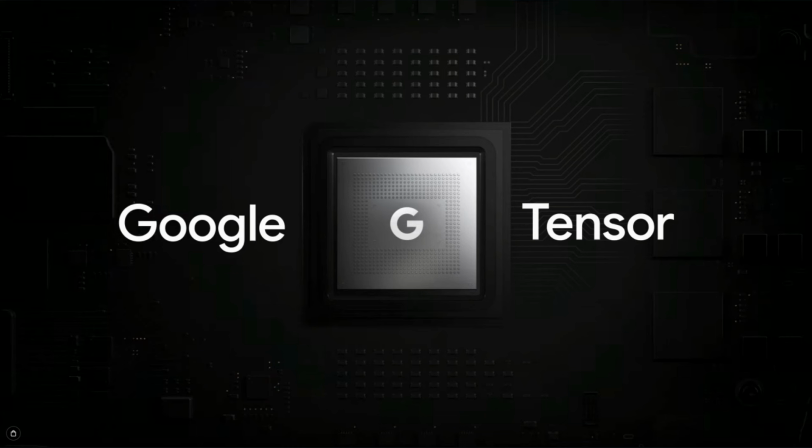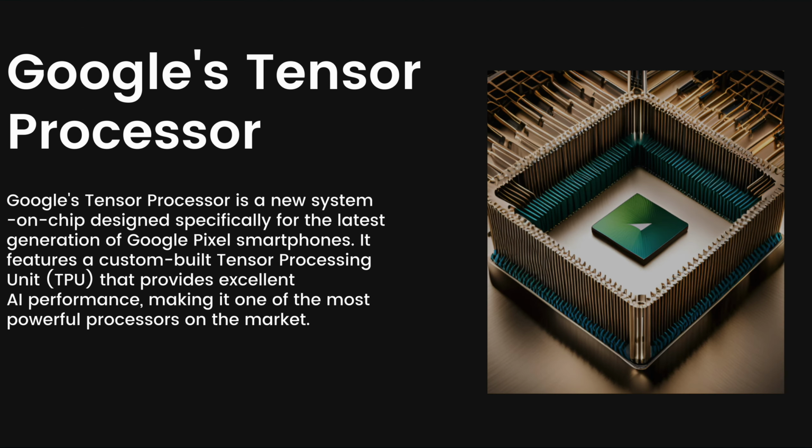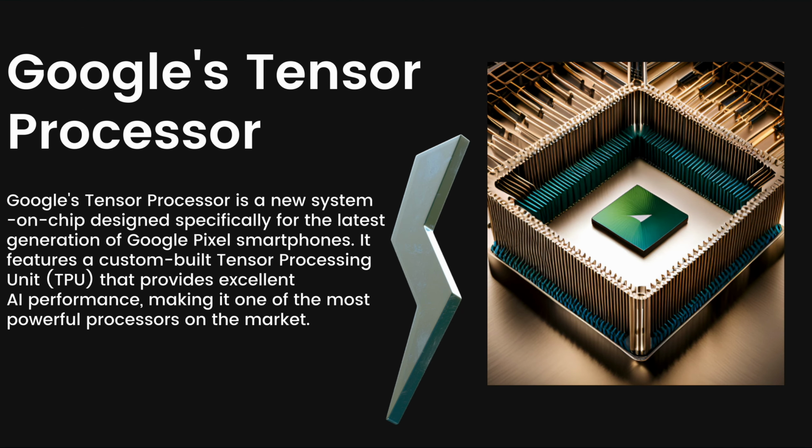Now, Google Tensor. Let's discuss what Google Tensor is. The Google Tensor processor is a new system on chip designed specifically for the latest generation of Google Pixel smartphones, which nowadays are at their peak. It features a custom-built tensor processing unit (TPU) that provides excellent AI performance, making it one of the most powerful processors on the market.